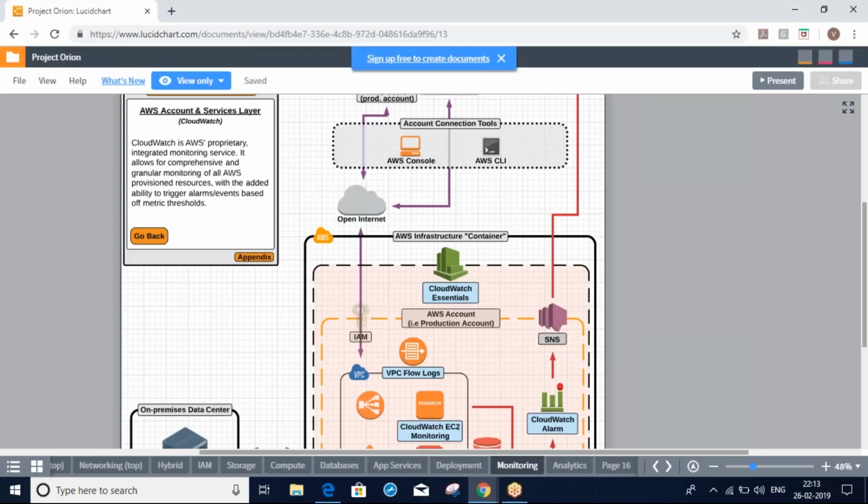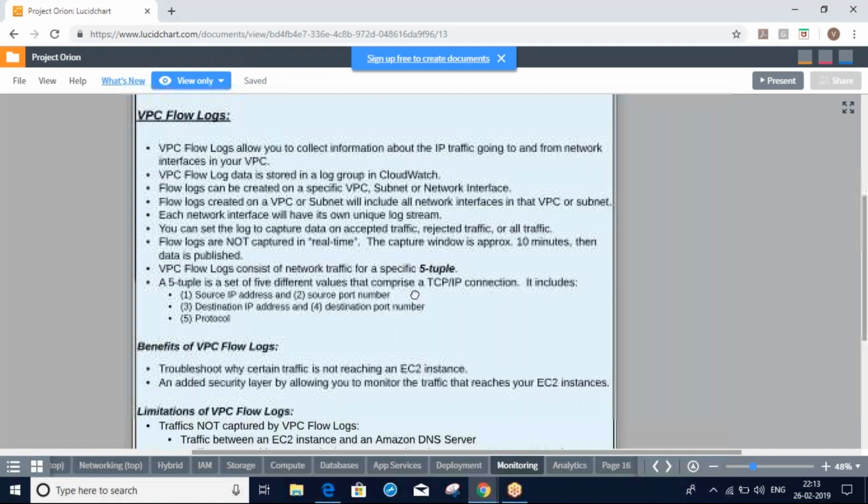Your subnet, whatever you want, all those things you can monitor: your VPC source IP, destination IP, source port, destination port, protocol, which IP rejected, which IP accepted your traffic. All those things we can monitor using VPC flow logs. All these VPC flow logs you can upload into CloudWatch or S3 whenever you want. So you can monitor.